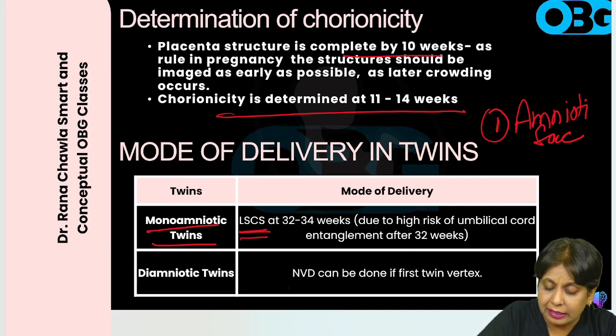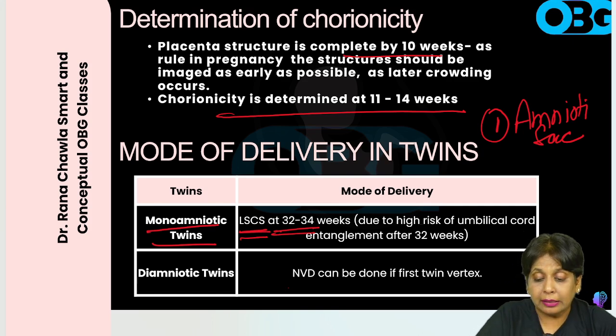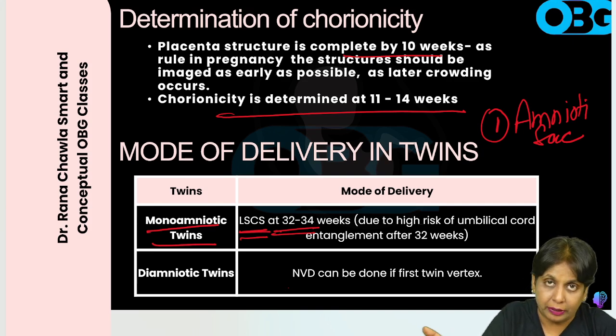So we will do cesarean, and it is done at 32 to 34 weeks, at such a high prematurity. The reason is that the fetuses grow in size after 32 weeks. Once they have grown significantly, they have more tendency to cause severe asphyxia. That is why we do cesarean at 32 to 34 weeks.